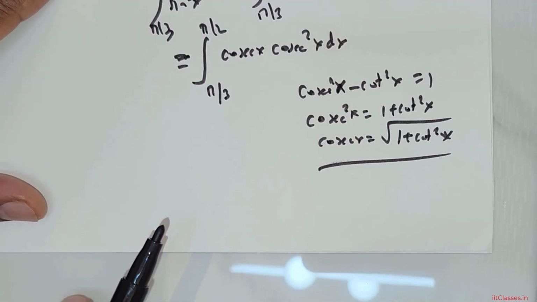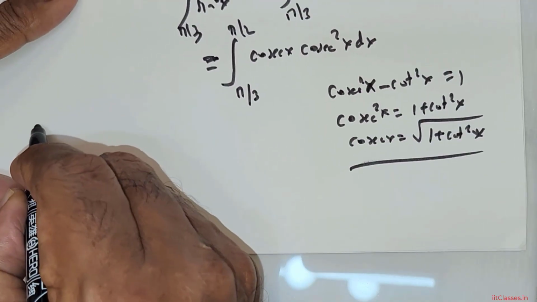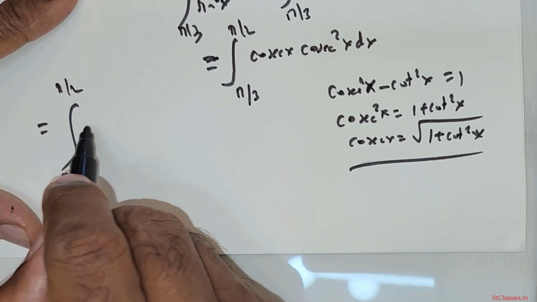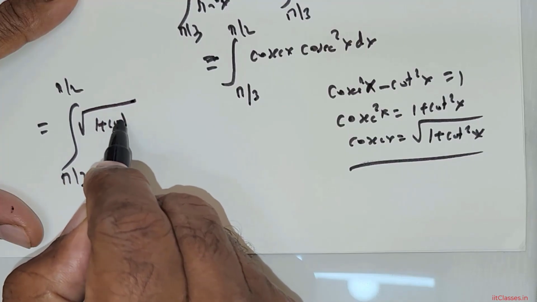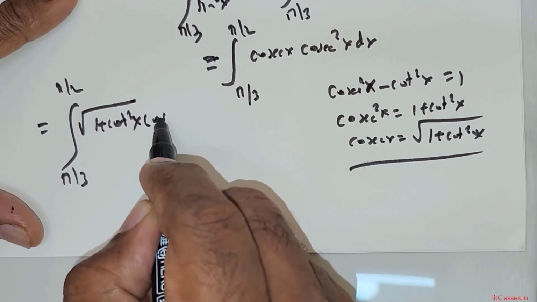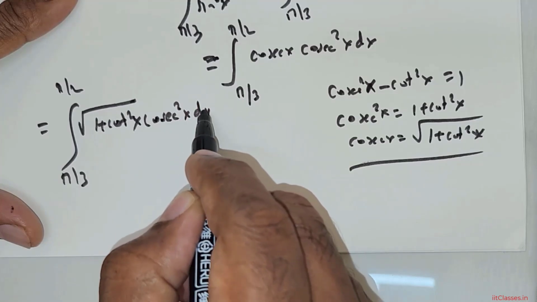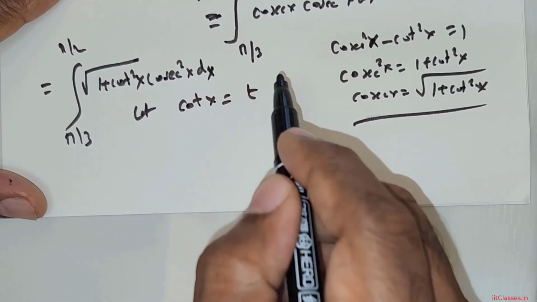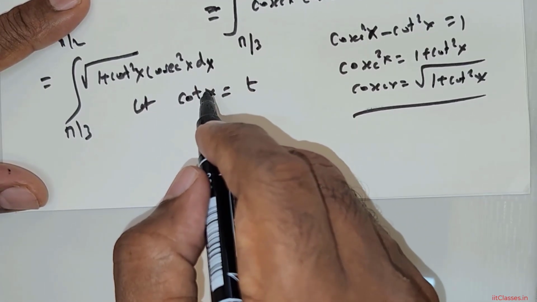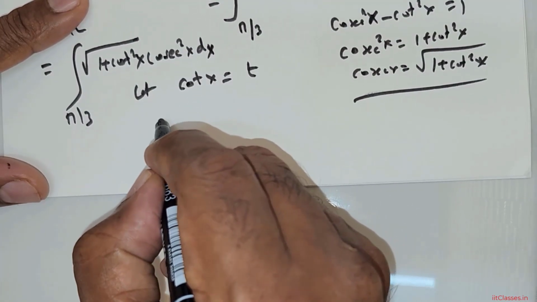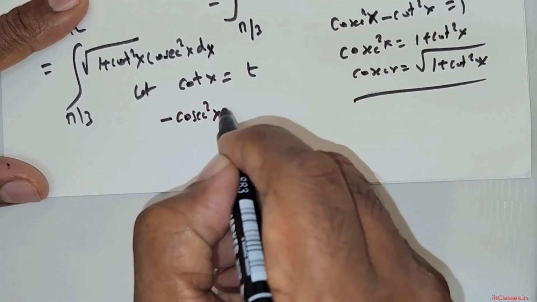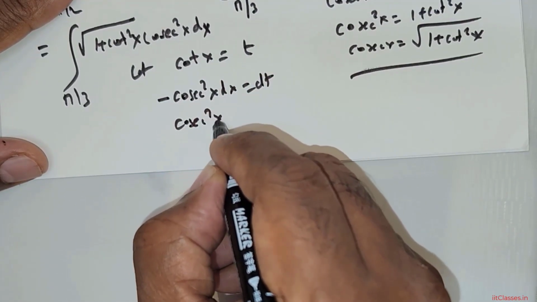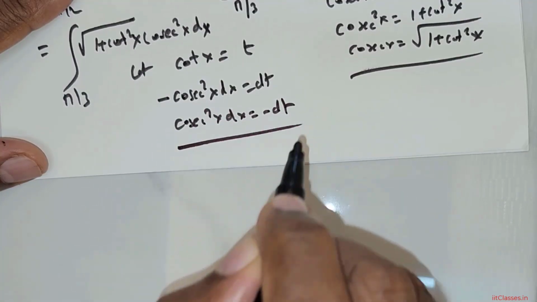Okay, I hope you are watching this. So this is equal to the integral from pi over 3 to pi over 2 of the square root of 1 plus cot squared x times cosecant squared x dx. Now let me take cot x equal to some t. So what do you get upon differentiation of cot x? You get negative cosecant squared x dx is equal to dt. You don't have a negative sign, so cosecant squared x dx is equal to negative dt. So this is what you got.